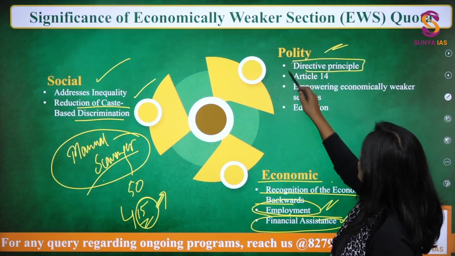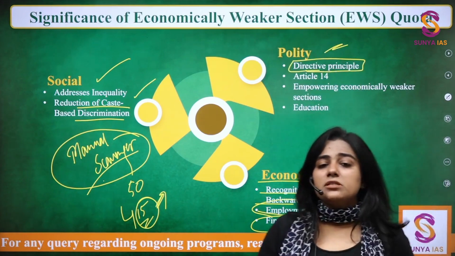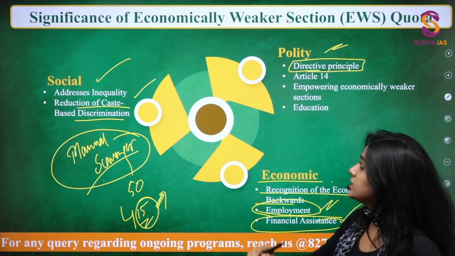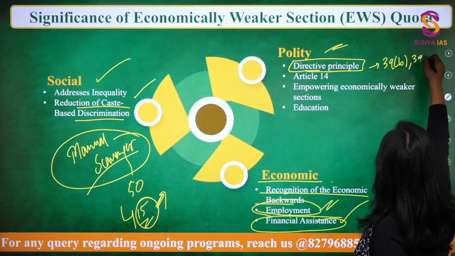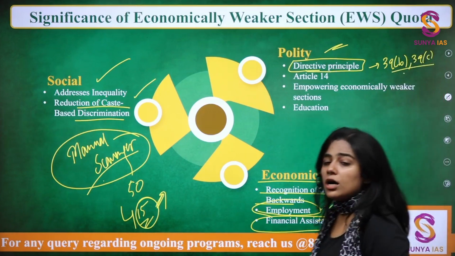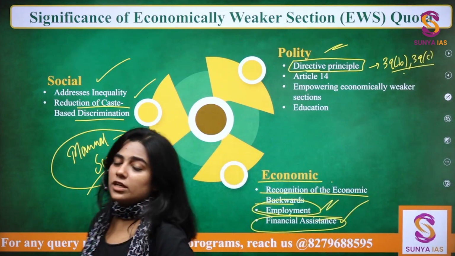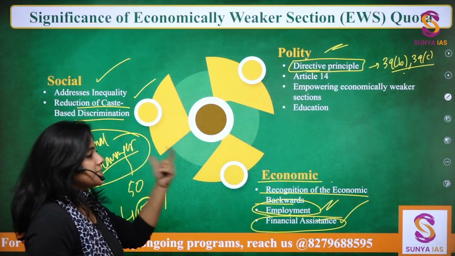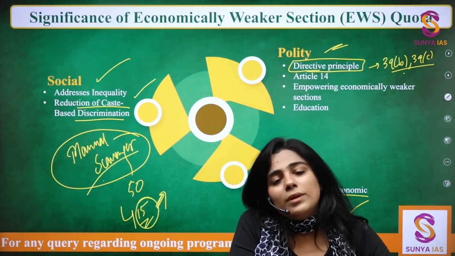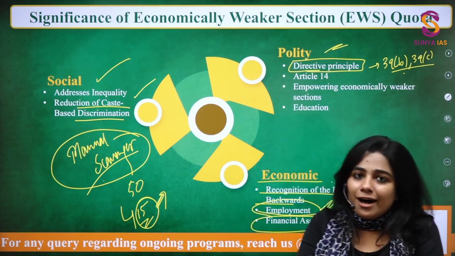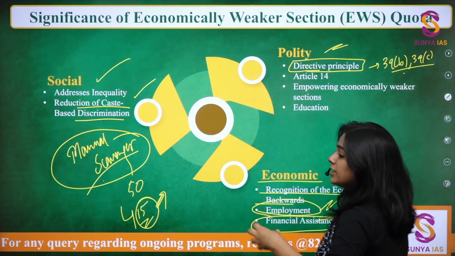Polity, it fulfills the directive principles of state policy because Article 39 Clause B and Article 39 Clause C talk about minimization of inequalities that are existing in the society, and inequalities right now in the globalized atmosphere are based on economic criteria.